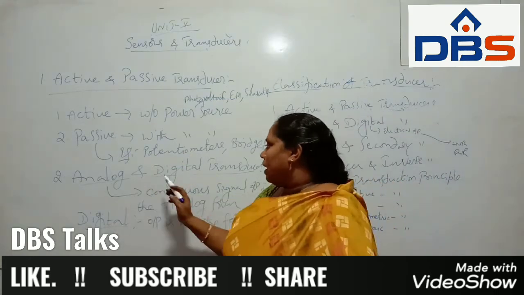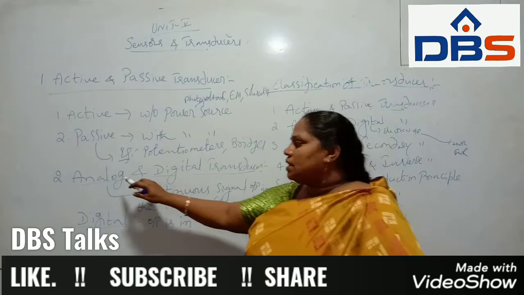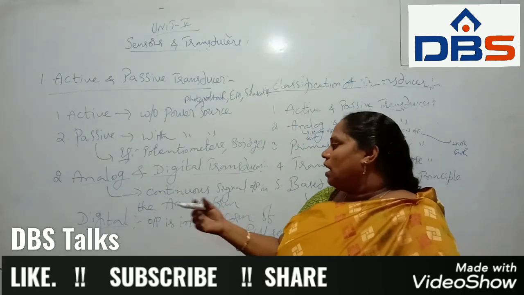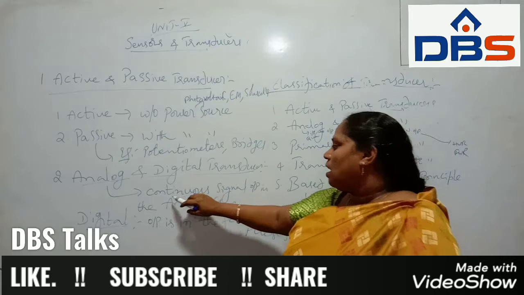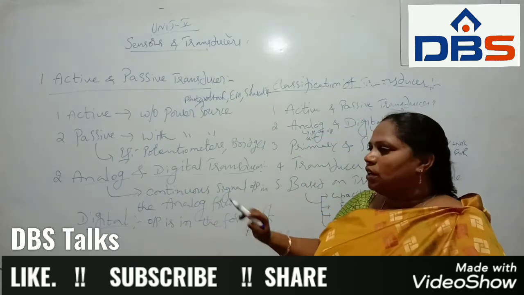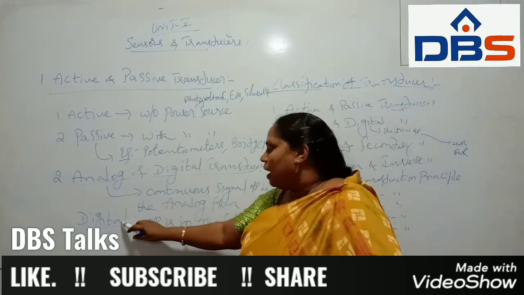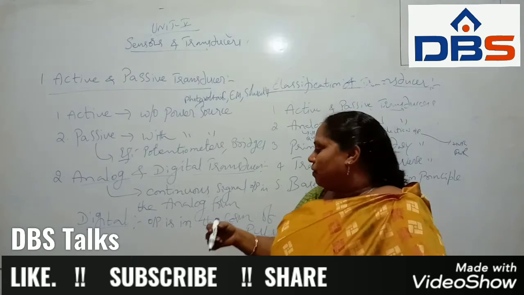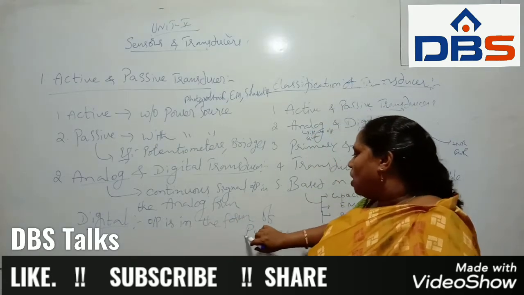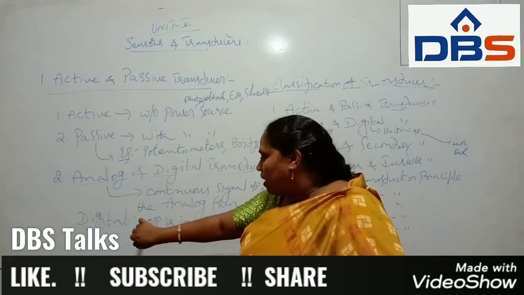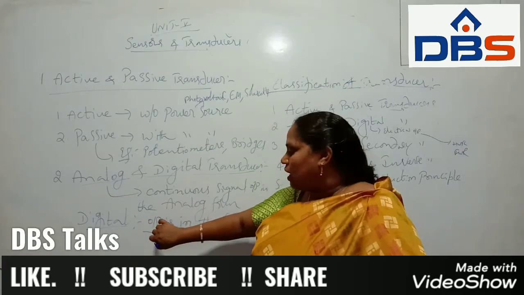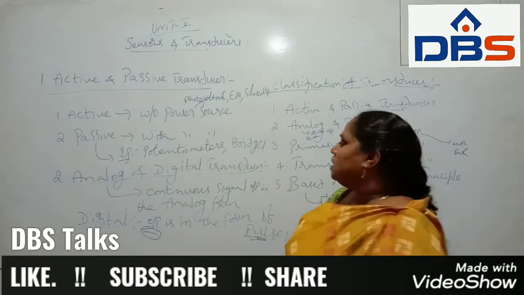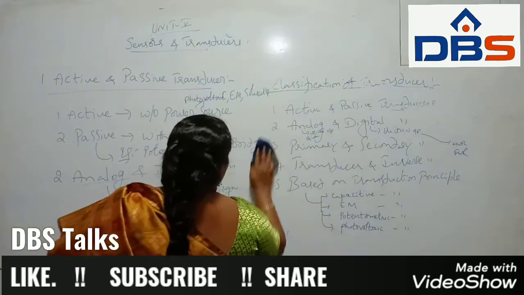Next, analog and digital transducer. In the analog transducer, it is the conversion from one form to the analog form. So the output is a continuous signal in analog form. And digital is also conversion from one form into another form, where the conversion is in the form of pulses. That means if a continuous quantity is there, it is split into pulses. That is the digital transducer.